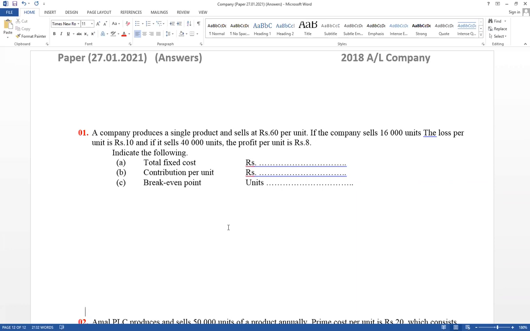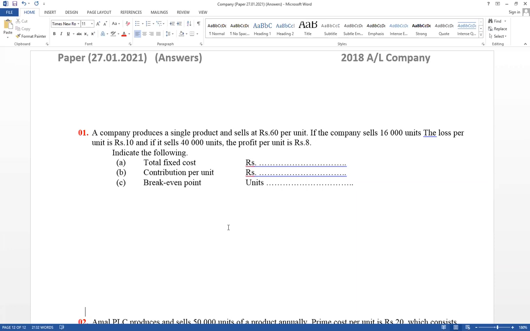And graphical presentation: traditional break even point charts, profit volume charts, as well as contribution break even point charts. Right, now see the example, this MCQ paper relevant for CVP analysis.